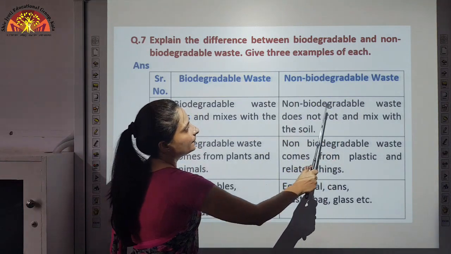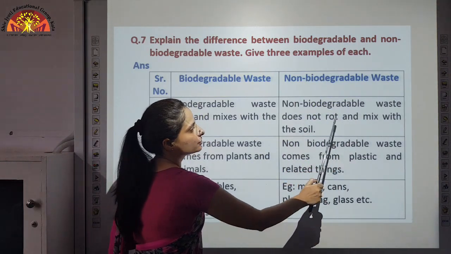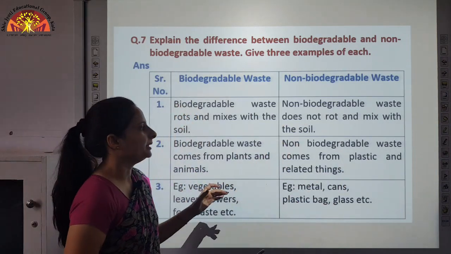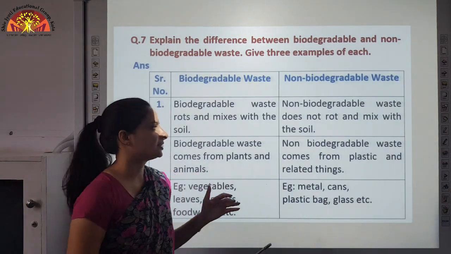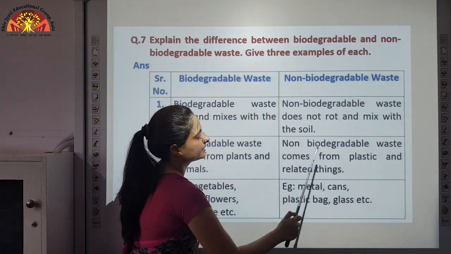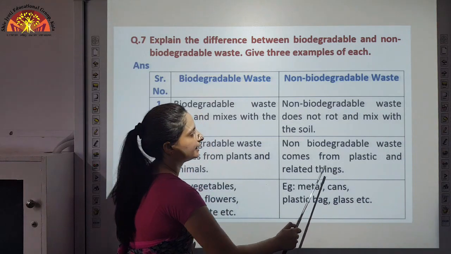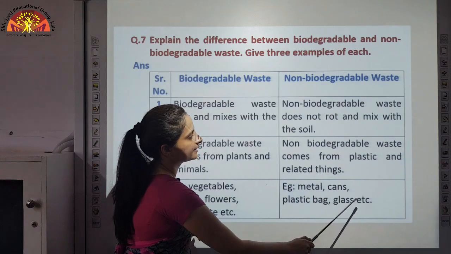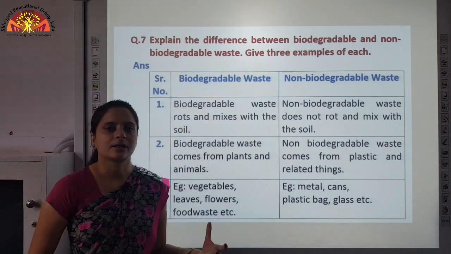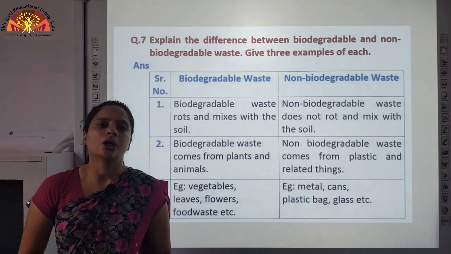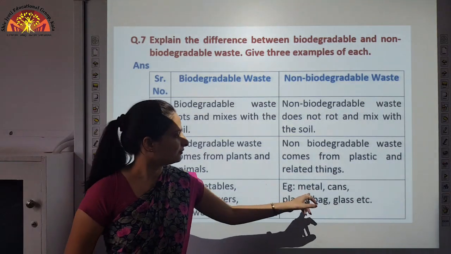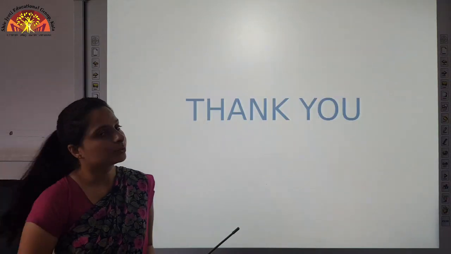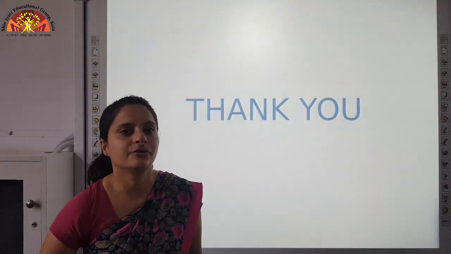Non-biodegradable waste does not rot and mix with the soil. It can remain for a long period of time. Non-biodegradable waste comes from plastic and related things. Examples are metal, cans, plastic bags, glass, etc. So this was all about chapter number 14 revision.